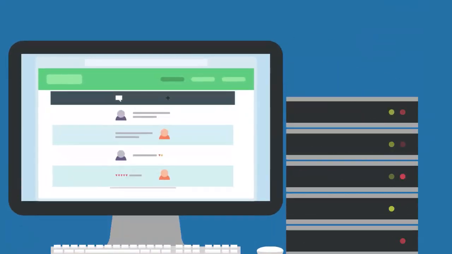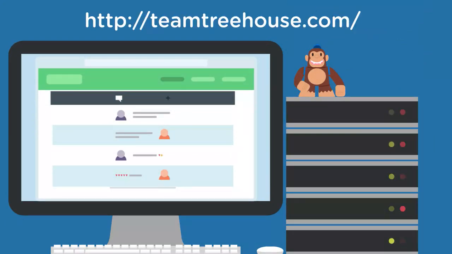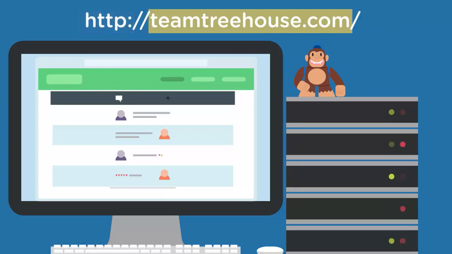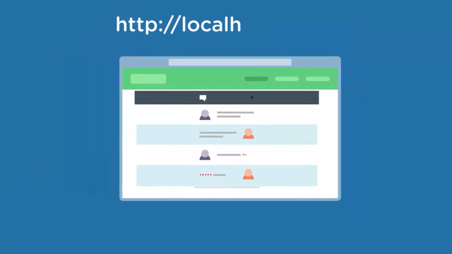In the URL http://teamtreehouse.com/, HTTP is the protocol and teamtreehouse.com is the host name. Typically, the host name is the domain name of the website. However, when running websites locally, the special name localhost is used.